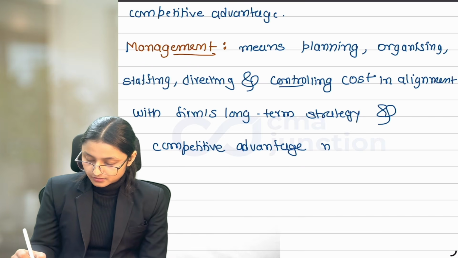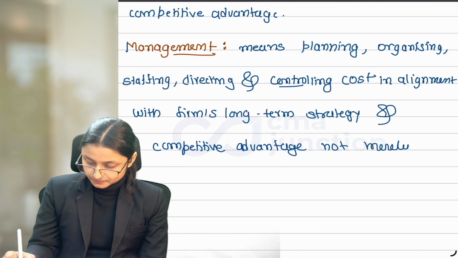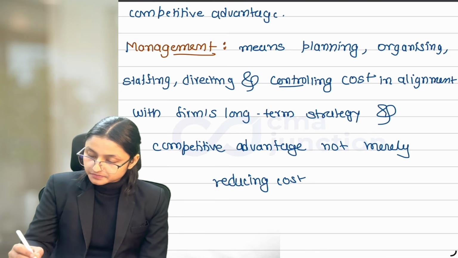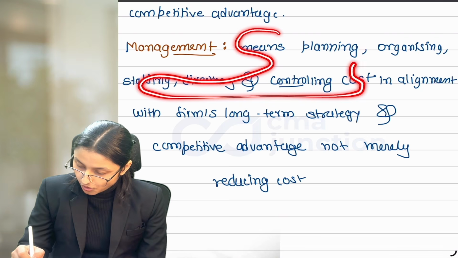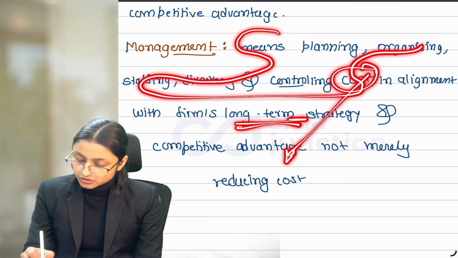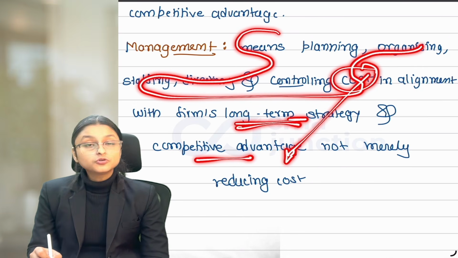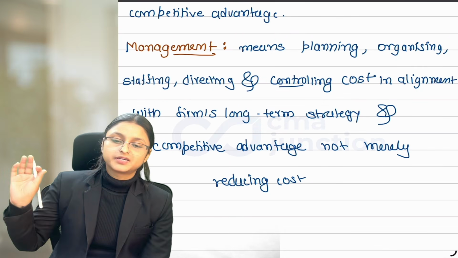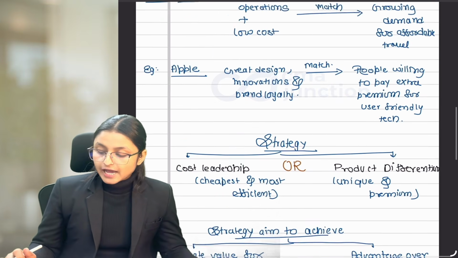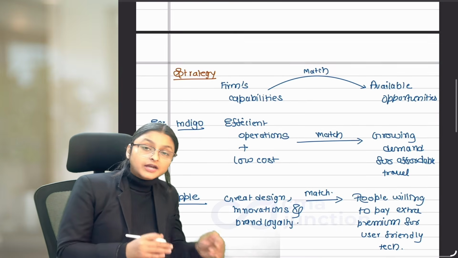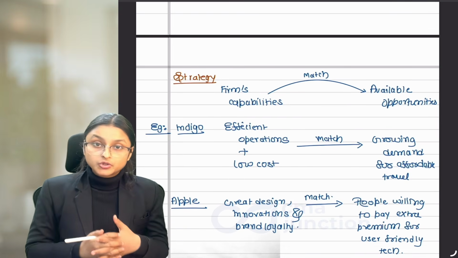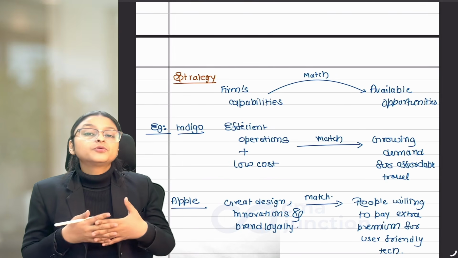Not merely reducing cost. So we are following this management process on cost, not merely to reduce cost, but to gain a long-term advantage, but to fulfill our long-term strategy and gain competitive advantage. Done. Now, so we have till now understood what strategy, cost and management separately mean. Now let's take them all together and understand what all of them together mean.